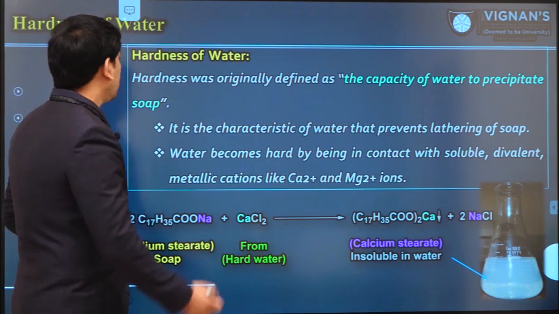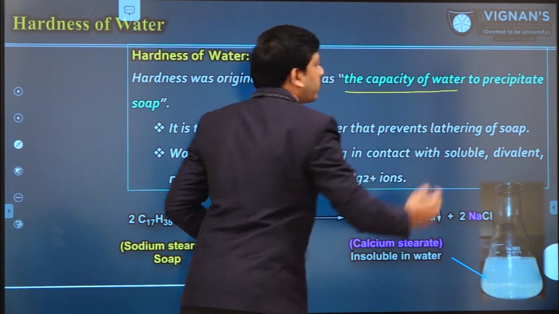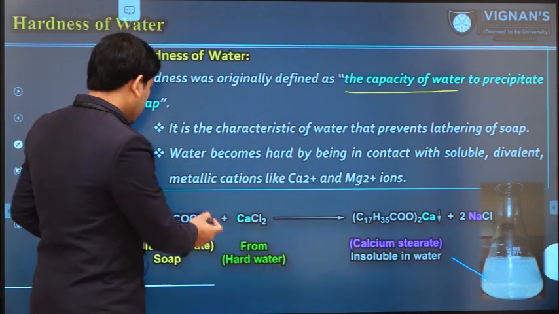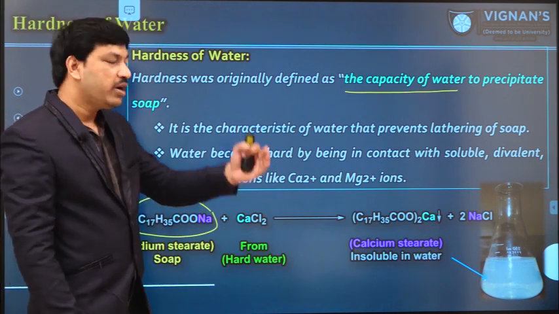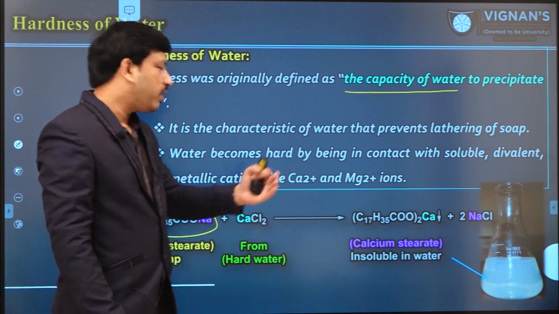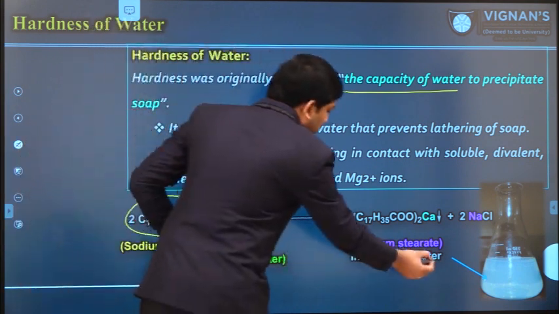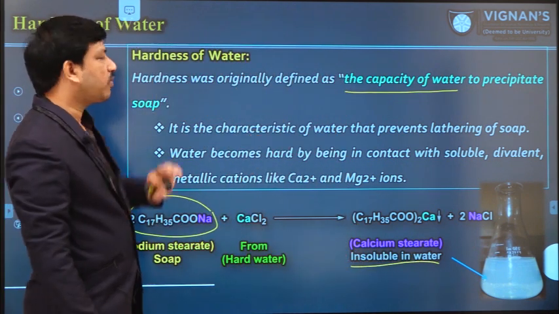Hardness of water is the capacity of the water to precipitate soap material. That means whenever soap solution is added to the hard water sample, the water immediately converts that soap into a corresponding precipitate by forming insoluble salts. That capacity is called hardness of water.